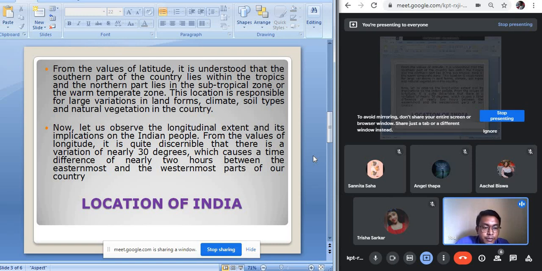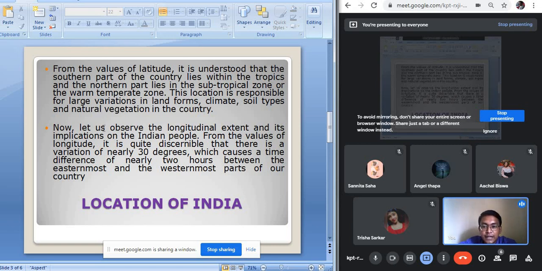Because of India's unique latitudinal and longitudinal location, India enjoys a favorable climate. Not only that, India also has rich varieties of soil, and on this soil we can find different types of forest and different types of crops mainly being grown in our country. This is why it is very important to know in detail about the locational importance of our country, India. According to the latitudinal extension, India is divided into tropical and subtropical areas. Basically, the southern part is tropical and the northern part is subtropical.